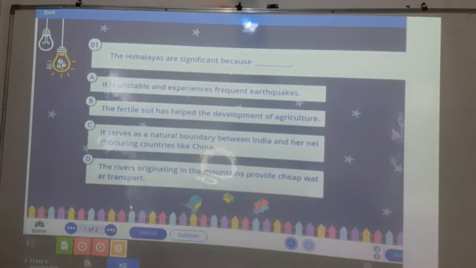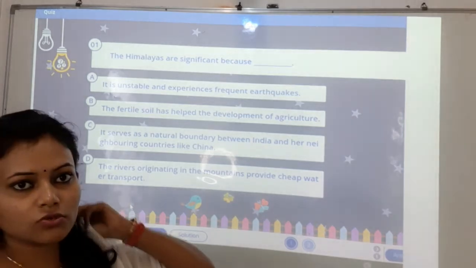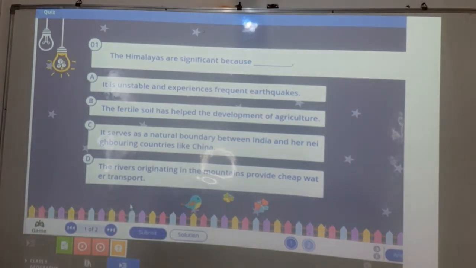Yes, now there are two questions from this, so let's just solve that also. The first one is saying the Himalayas are significant because of four points. First, it is unstable and experiences frequent earthquakes. Second, the fertile soil has helped the development of agriculture. Third, it serves as a natural boundary between India and her neighboring countries like China. Or fourth, the rivers originating in the mountains provide cheap water transport.